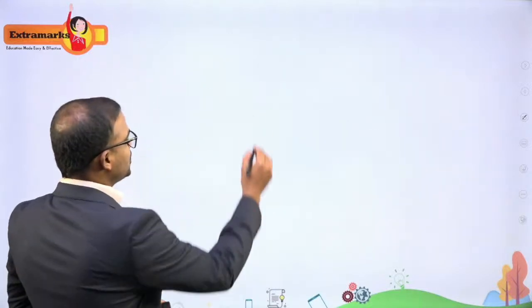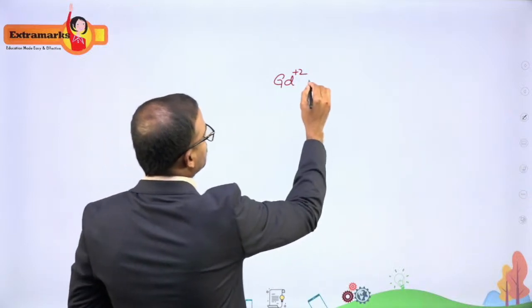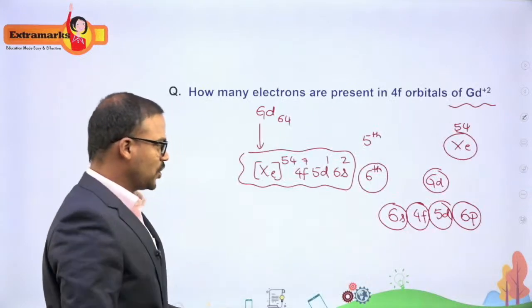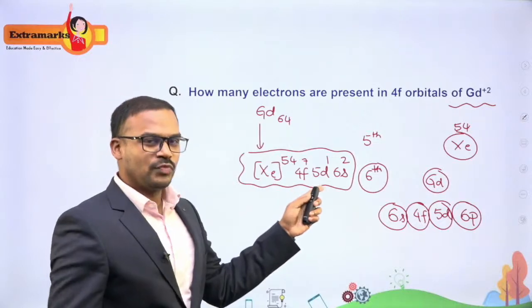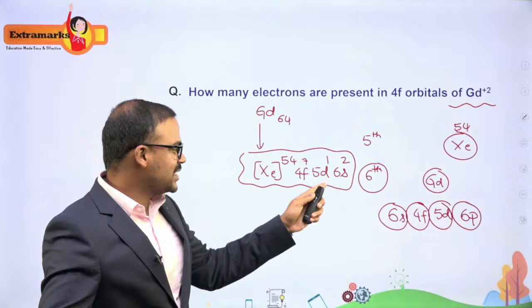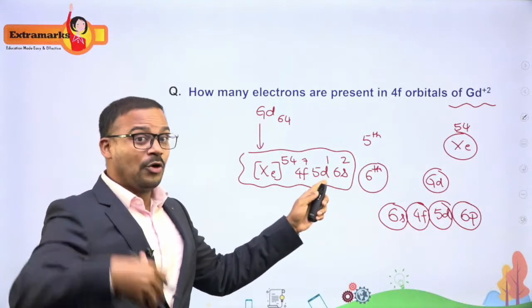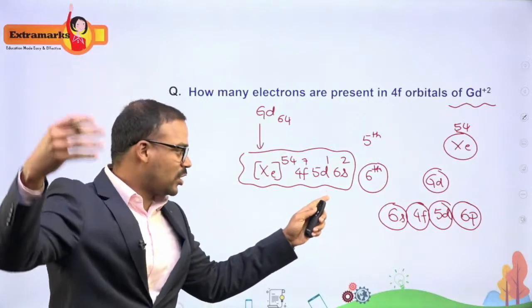Okay, so what about Gd+2? What will be the electronic configuration? It means I have to remove electrons. Whenever we are removing electrons, we always remove them from the outermost shell. So I have to remove electrons not from 4f, not from 5d, but from the outermost shell. And the outermost shell is 6s.